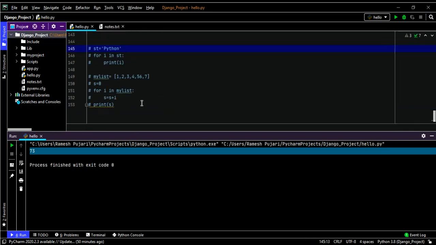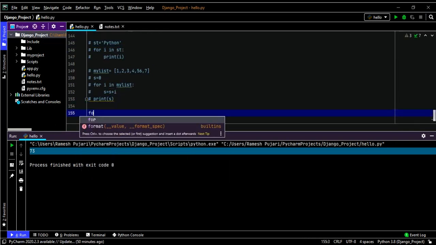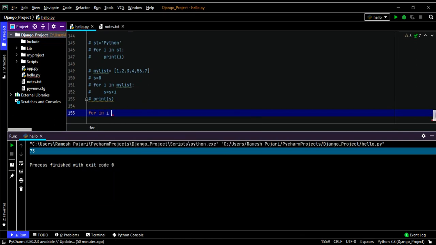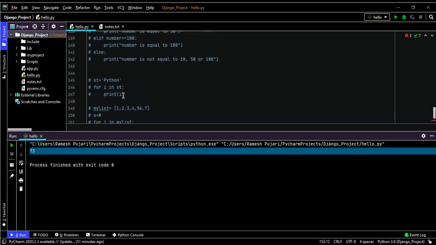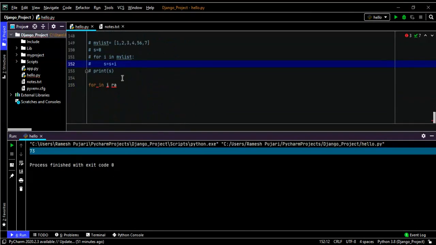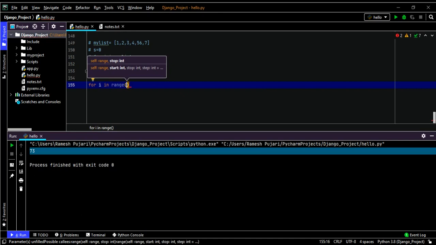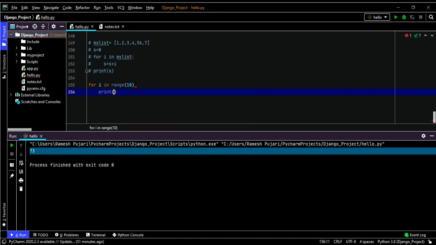I will write an example. For i in range, I will take 10, and it will print the i variable.